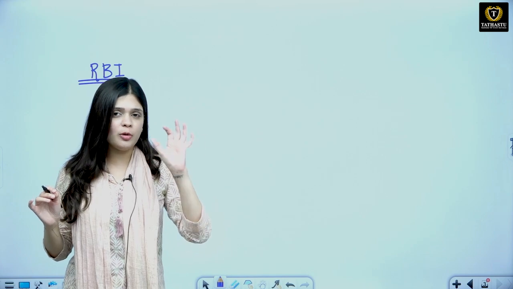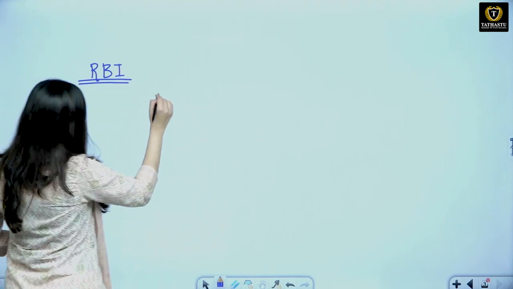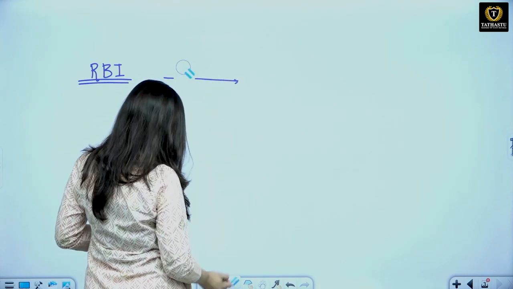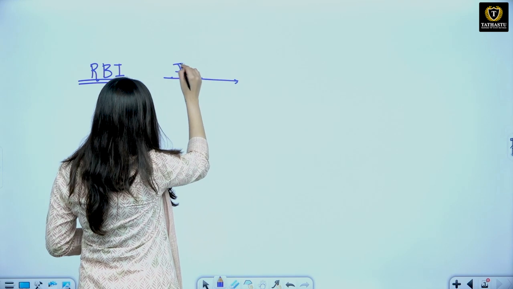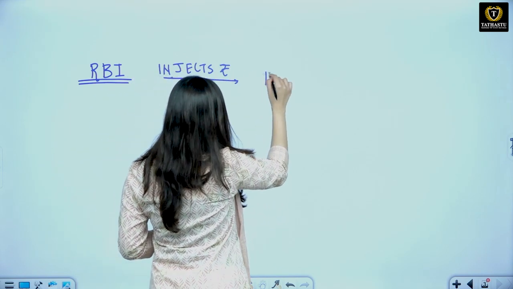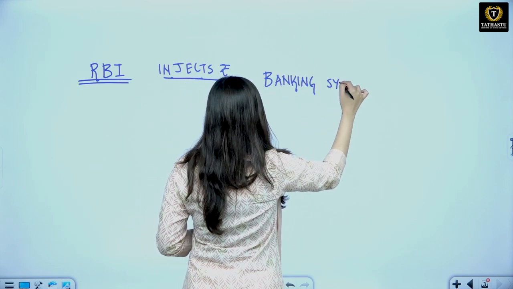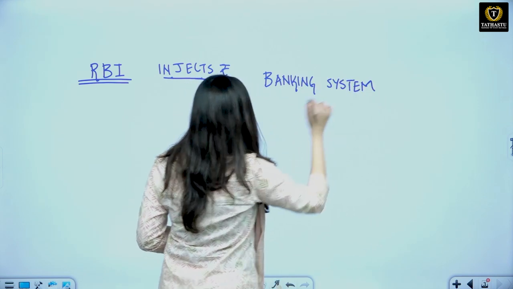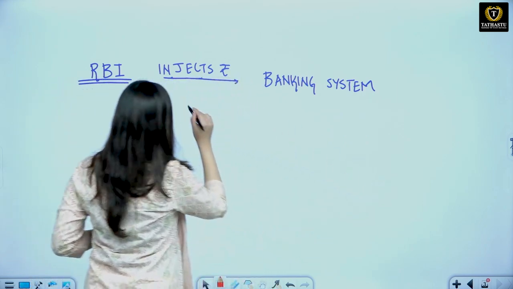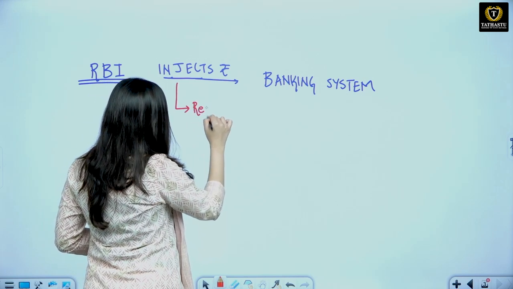To issue as many amount of currency as they want. ठीक है, 200 करोड़ उन्होंने रखे हुए हैं. तो RBI basically injects money in the banking system, है ना. RBI injects money in the banking system. How does the RBI inject money in the banking system? We have different types of policies. We have repurchase agreement.